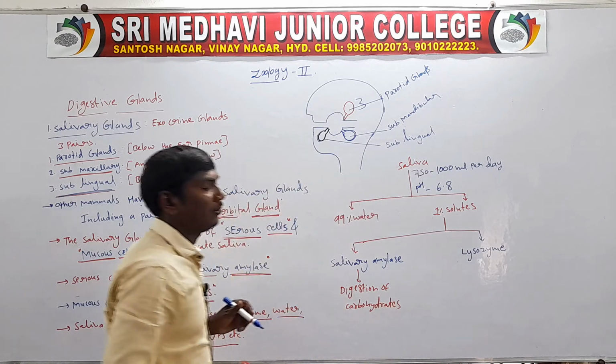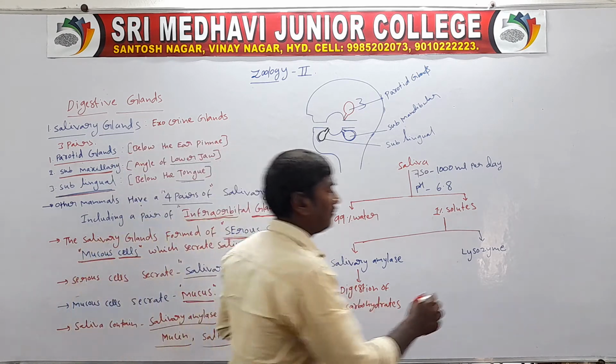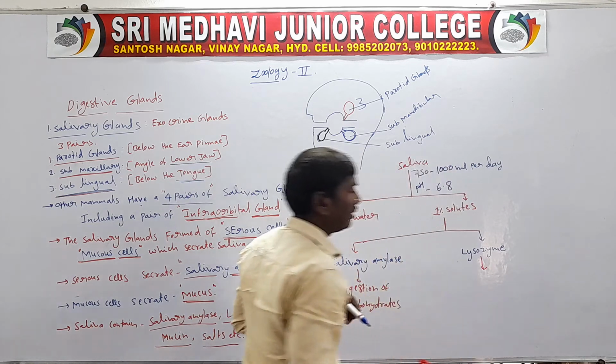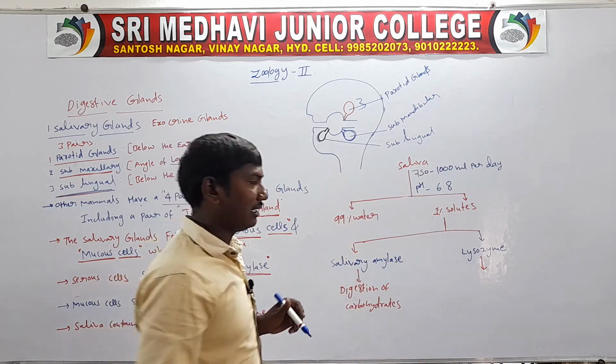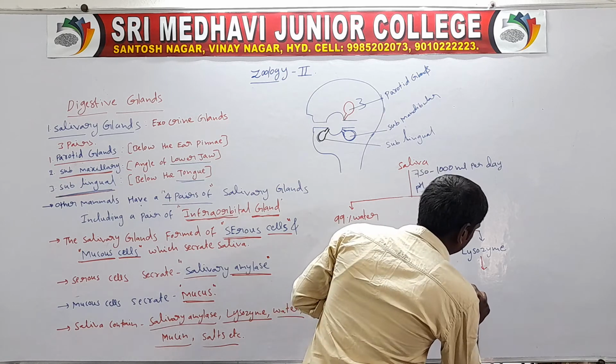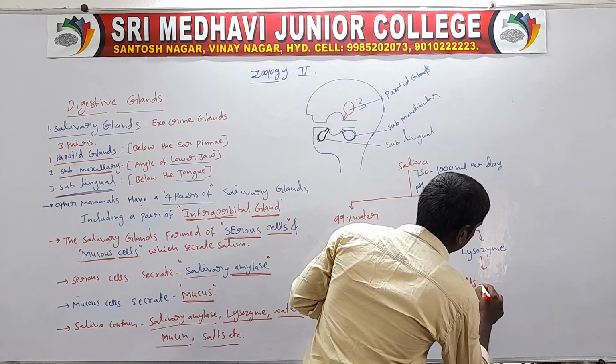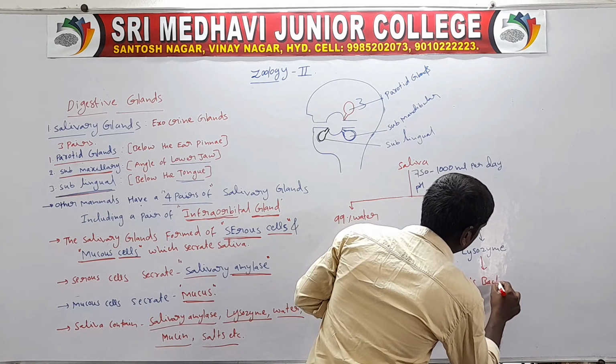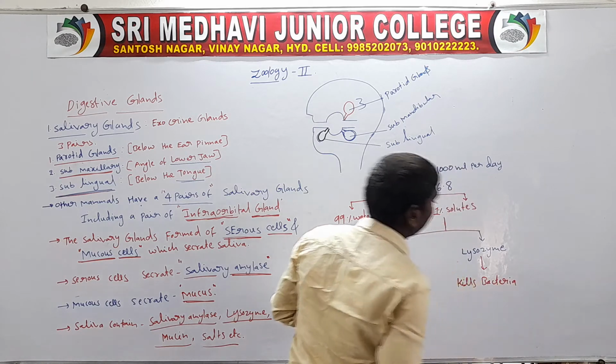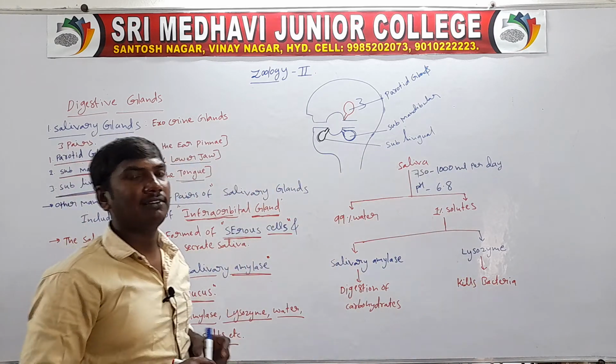The lysozyme function is that it kills bacteria. So these are the components of saliva.